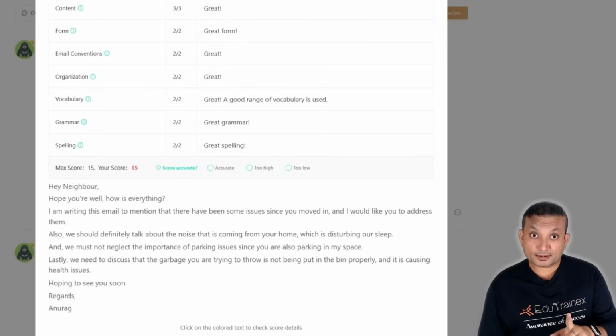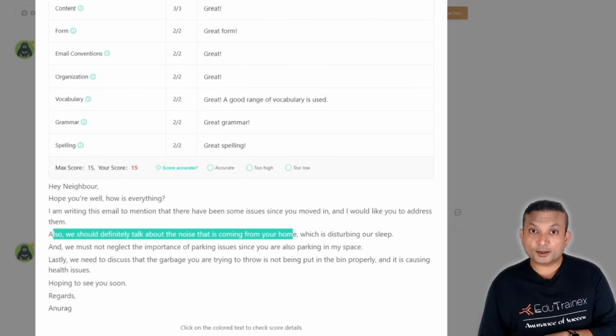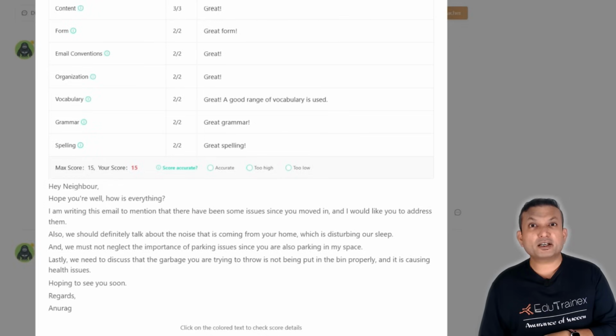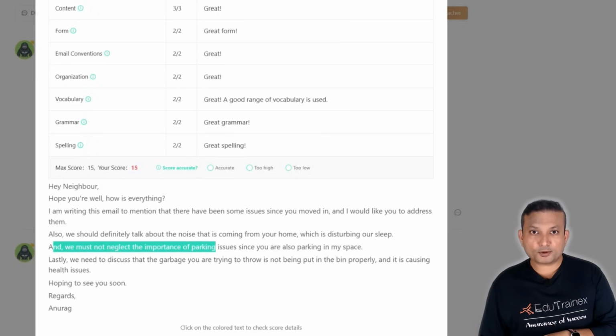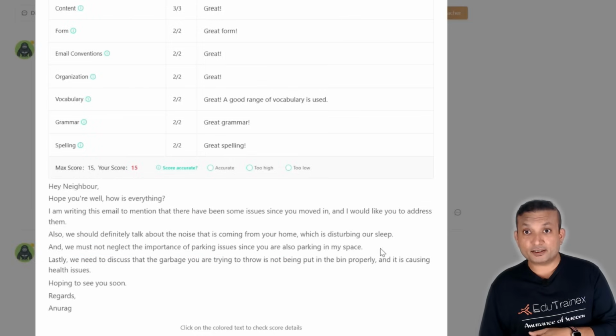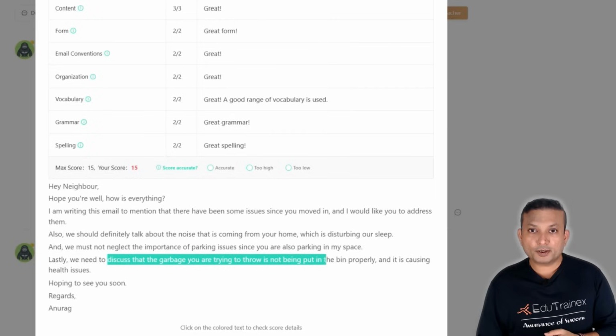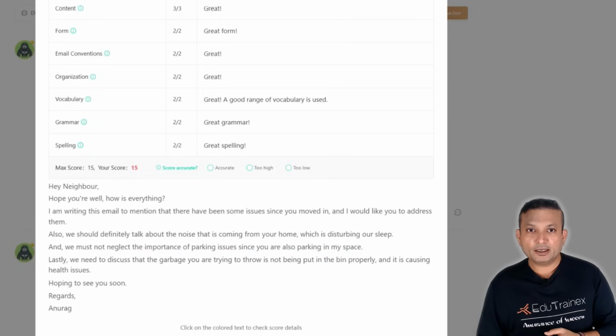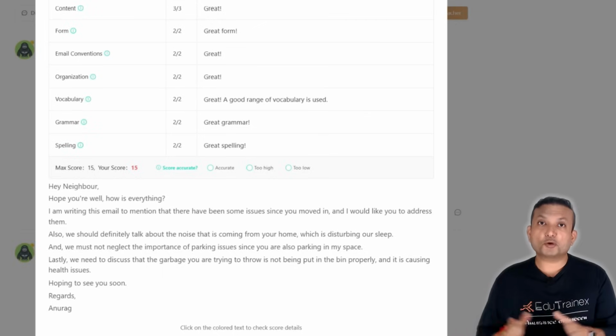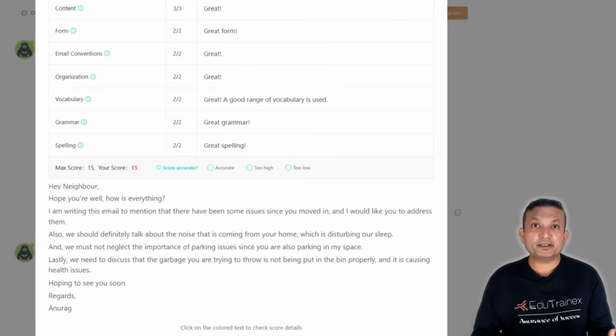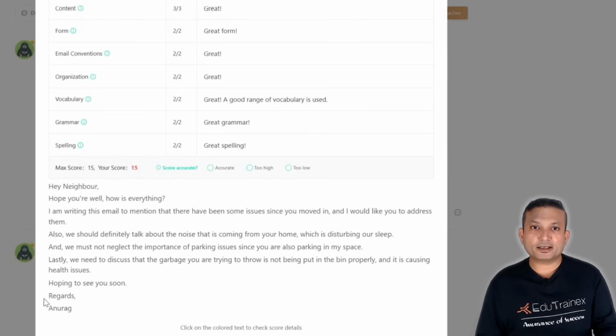Next part of the template, same template that I showed you. Also, we should definitely talk about the noise that is coming from your home, which is disturbing our sleep. And we must not neglect the importance of parking issues, since you are also parking in my space. I just made this part up. You're parking in my space. Lastly, we need to discuss that the garbage you are throwing is not being put in the bin properly, and it's causing health issues. Maybe it's thrown outside and flies or insects are coming in. So you just wanted to highlight that. Hoping to see you soon. Regards, and then just write your name.